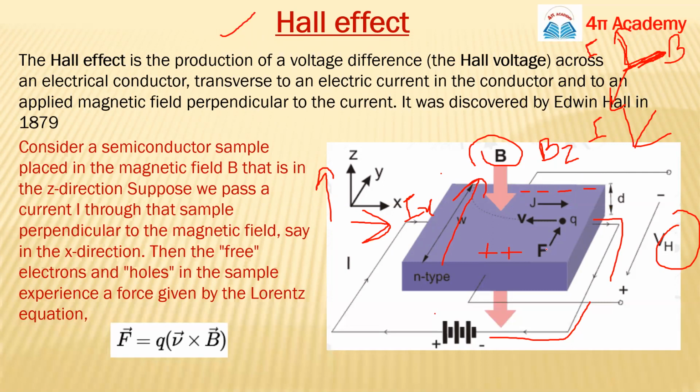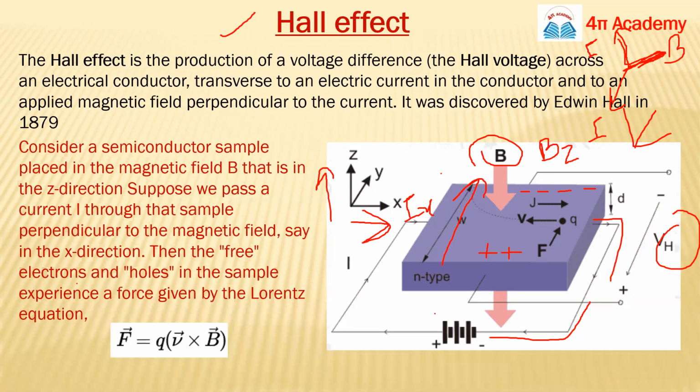Due to the negative charge on this side of your conductor and positive charge on the other side, a voltage will be there, and this is known as the Hall voltage, VH. So this is the scenario.